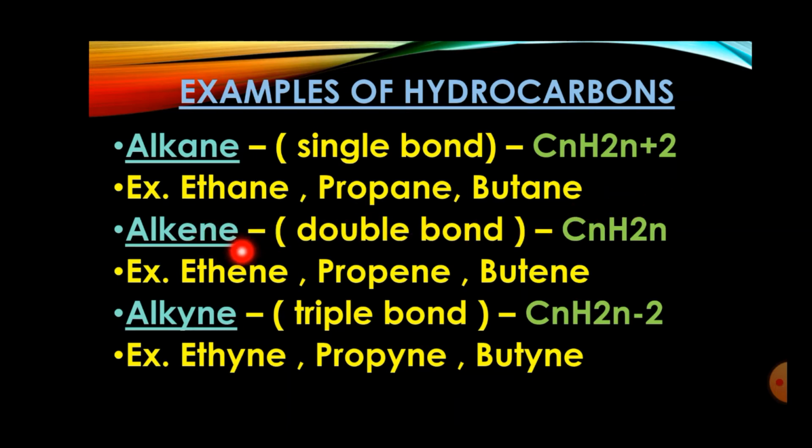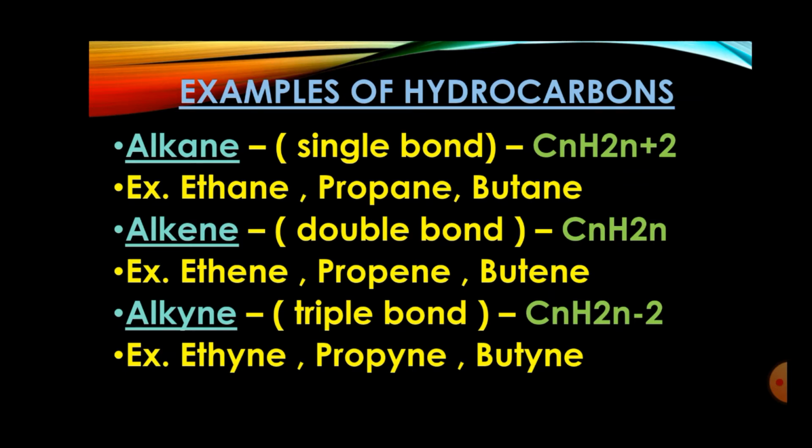Now, alkene, that hydrocarbon which contains double bond, and the general formula for this is CnH2n. Here n stands for number of carbon, and that number could be 1, 2, 3, and so on.